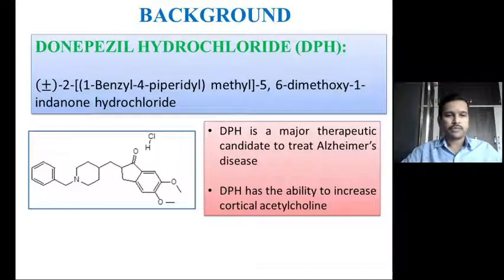This is the chemical structure of donepezil hydrochloride, which has the IUPAC name presented here, and it has the functional groups of keto group and tertiary amine group. Any analytical method needs to be developed by utilizing the available literature knowledge, and the functional groups are very essential. Two interesting functional groups present in this compound are the keto group and the tertiary amine group.